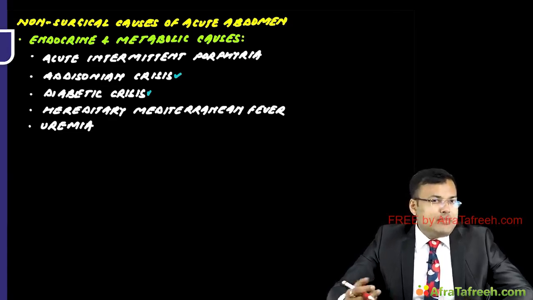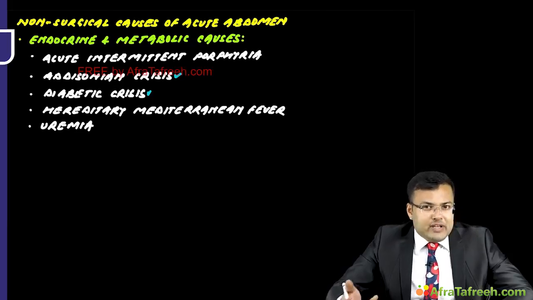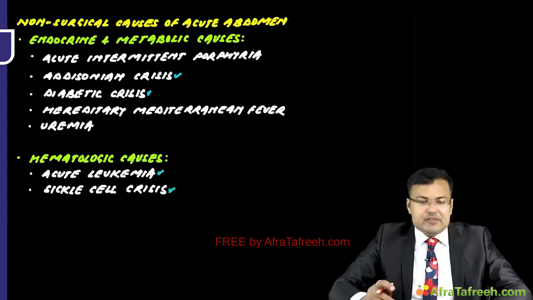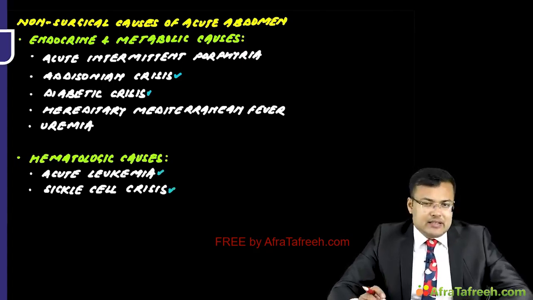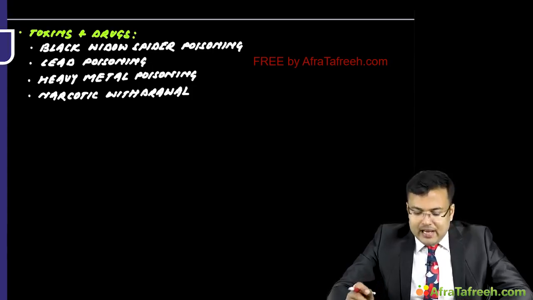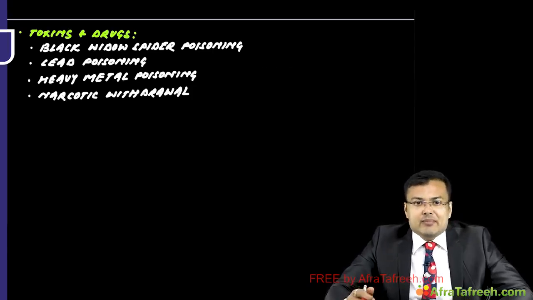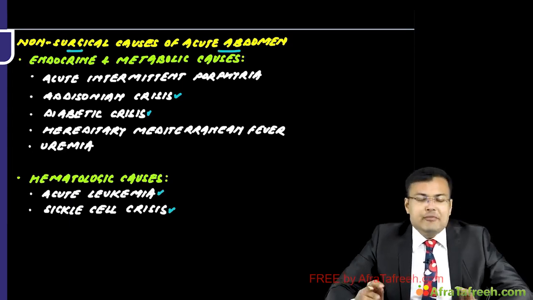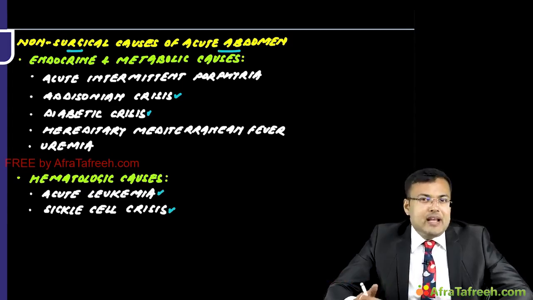What happens in uremia? Uremia can cause colonic pseudo-obstruction, so there can be abdominal distension. Uremia can also lead to abdominal pain. After that, hematological causes: patients with acute leukemia, or sometimes sickle cell anemia patients who have sickle cell crisis. In both of these cases, there is severe abdominal pain. There are certain toxins and drugs which can also cause acute abdomen, like black widow spider poisoning, lead poisoning, any other heavy metal poisoning, and narcotic withdrawal. All these are non-surgical causes of acute abdomen where the patient has abdominal pain and tenderness.